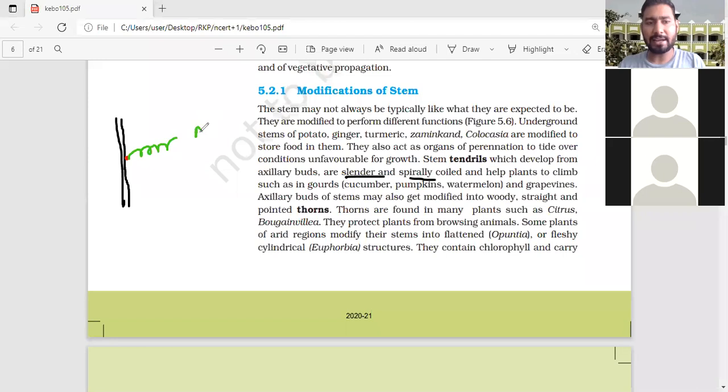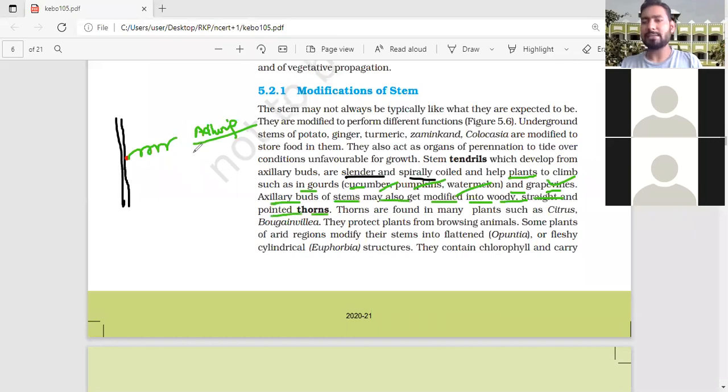These have the adhering property. Clear? They can stick. So they are spirally coiled and help the plant to climb, such as in gourds, cucumber, pumpkin, watermelon, and grapevines. Axillary buds of stem may also get modified into woody and pointed thorns.